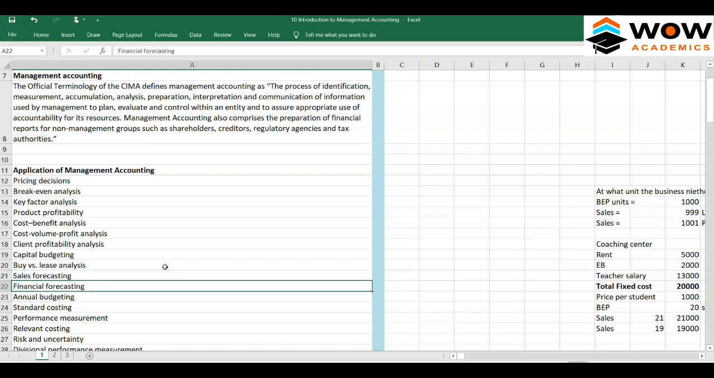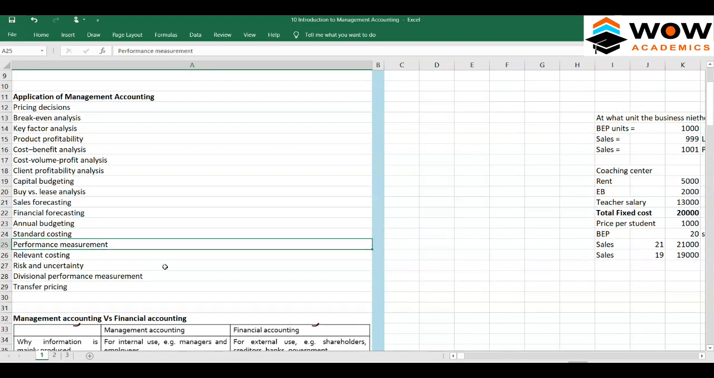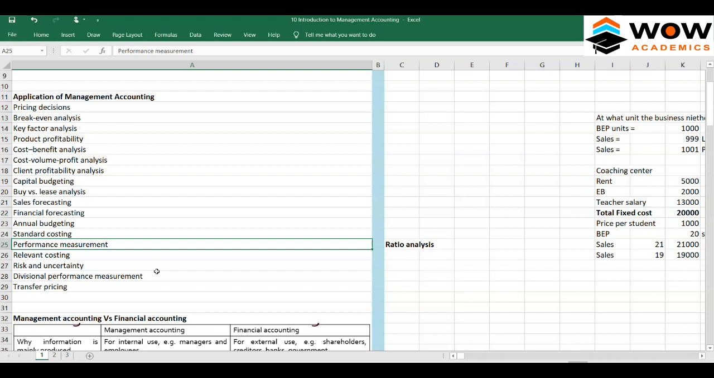Financial forecasting, they also help in budgeting for the entire company. They try to control cost through standard costing, and performance measurement, how the company is performing, how each department is performing. All that we can measure through management accounting. You would have read about ratio analysis in college or even in school. Ratio analysis is a very important concept with which management accountants measure how the company is performing.